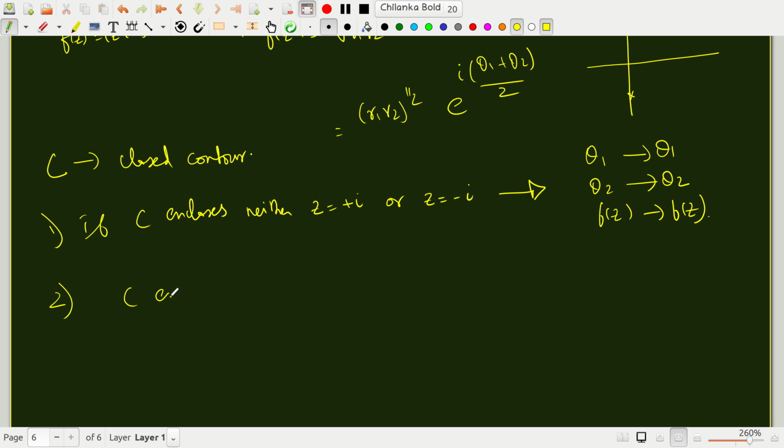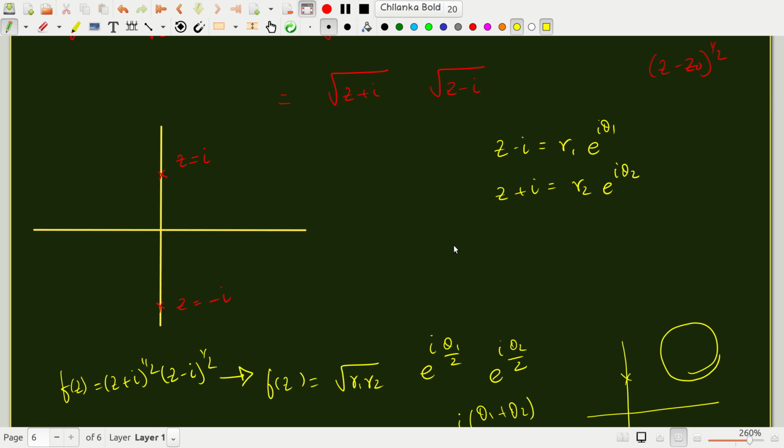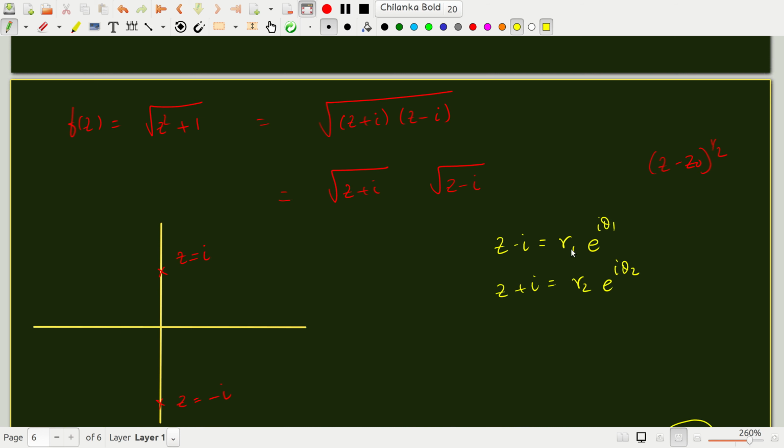Suppose, second case, C encloses z equal to minus i but not z equal to plus i. That is, theta 1 will go to theta 1 plus 2 pi, because I have written z minus i as r1 times e to the i theta 1.